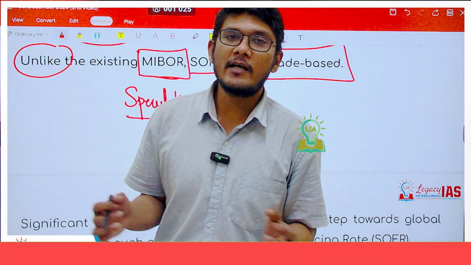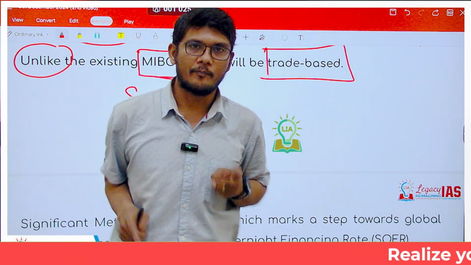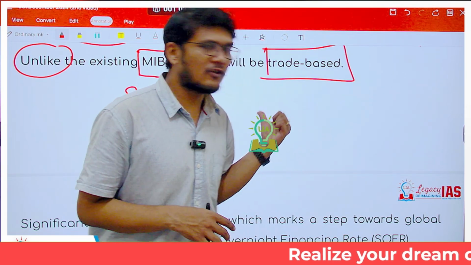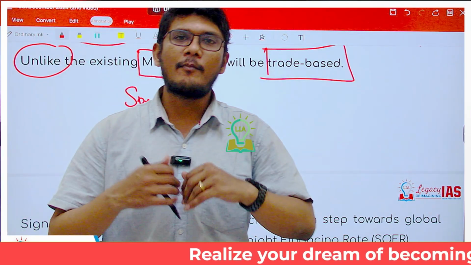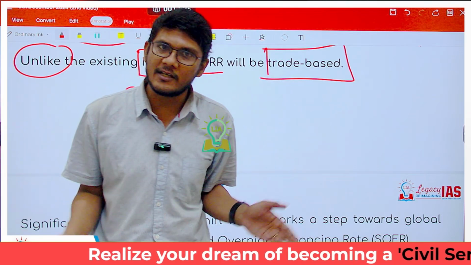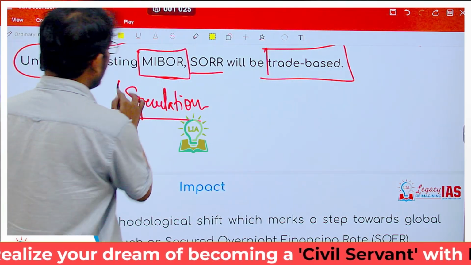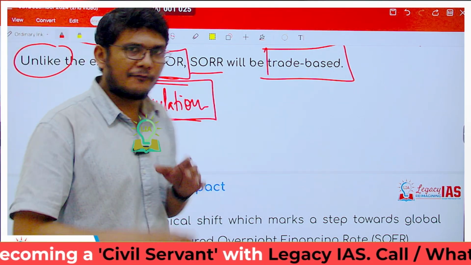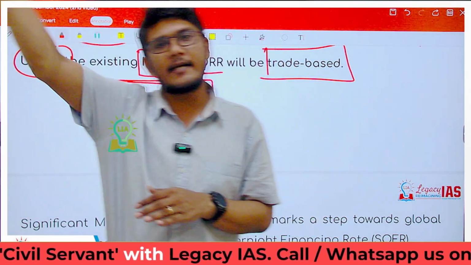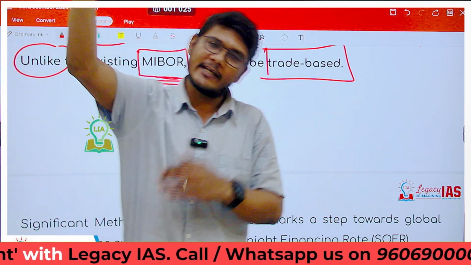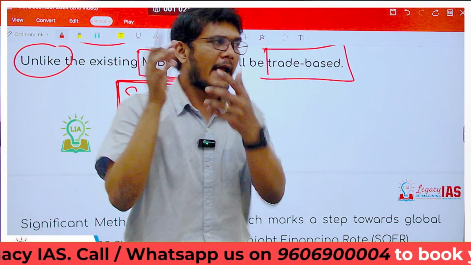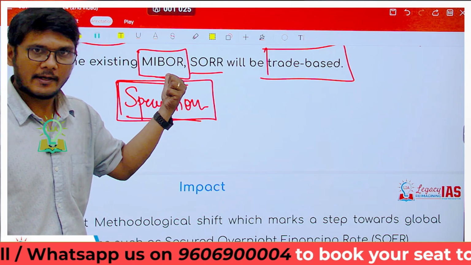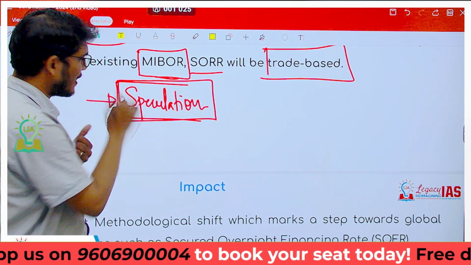It was calculated through a poll, through an interview, wherein business persons and others were interviewed and asked about the market, its sentiments, etc. So that gives you a tendency of speculation. Then if there were certain outliers, you eradicate the outliers from the higher side and the lower side, average it out and come out with a MIBOR, right? So it has the tendency of speculation in it.